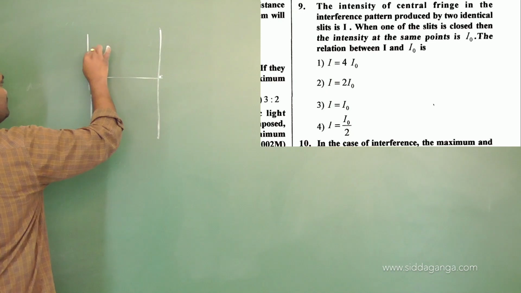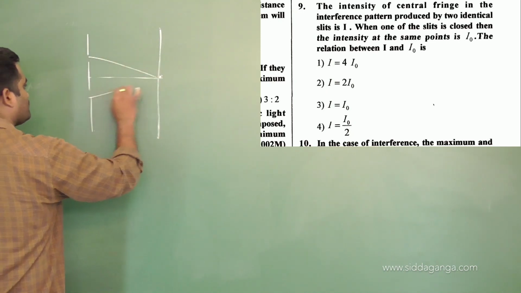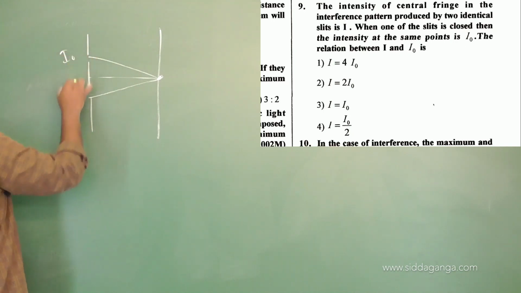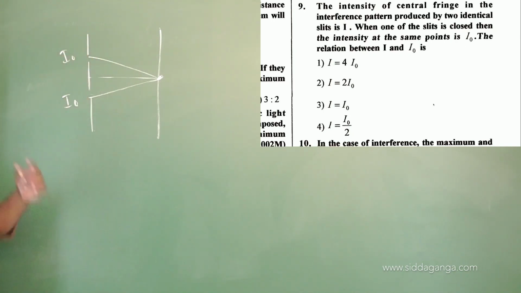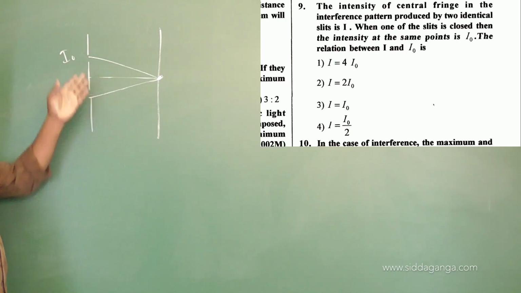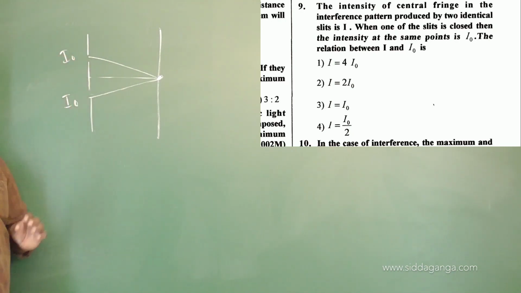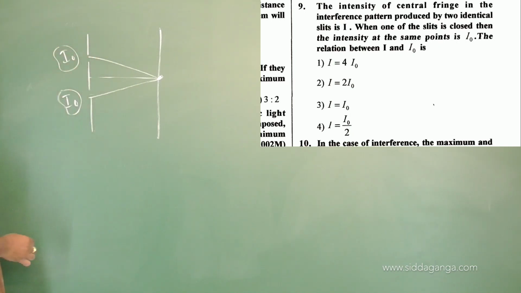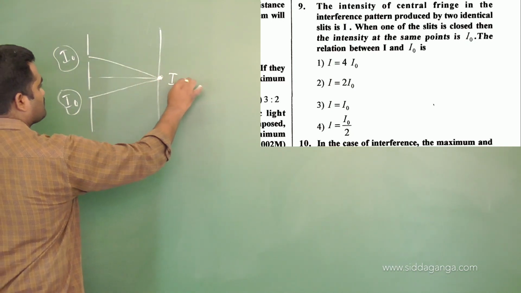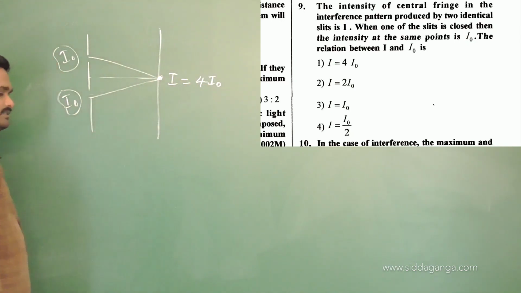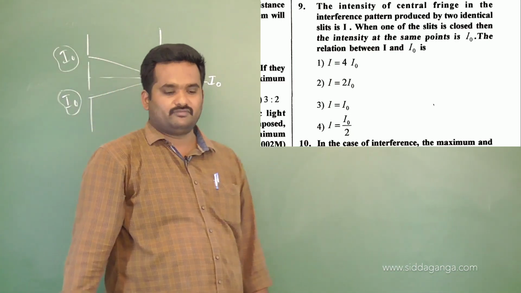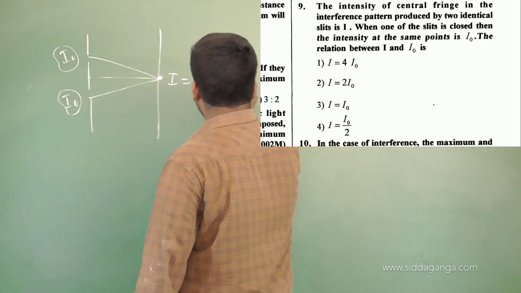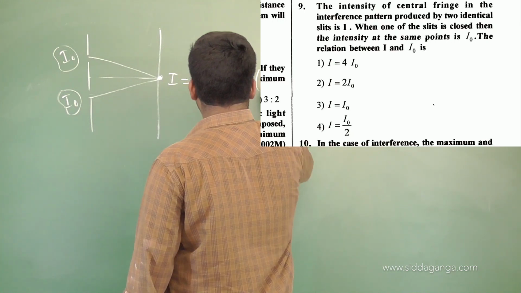At this point, they are going to superpose constructively, we know. Both are of the same sources or identical sources, means both will have the same intensity. They have given that when one of the slits is closed, the intensity at some point is I naught. First, I have taken each one as having a source of I naught. Then what is the intensity that is going to be formed at this point? Can you tell me? 4 I naught. You know the intensity at any point is related with phase angle as 4 I naught cos square phi by 2. This relation we have studied.